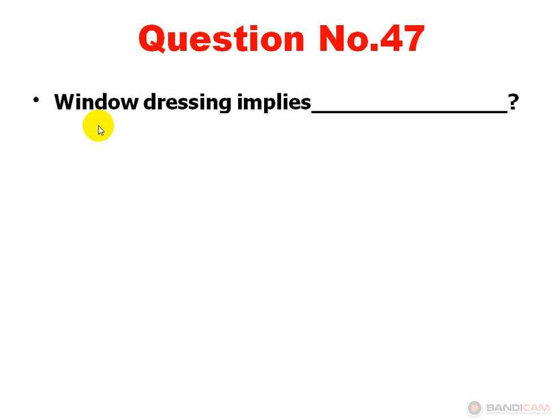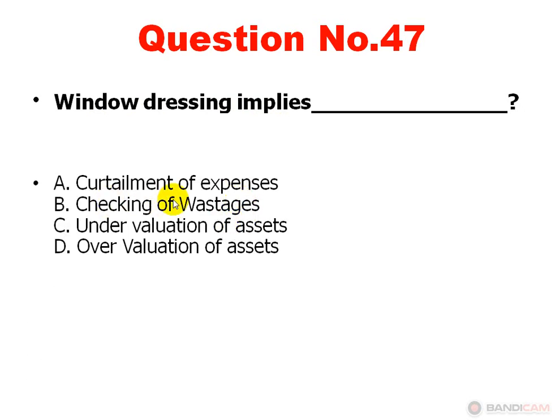Next, window dressing implies Option A, curtailment of expenses. Option B, checking of wastages. Option C, undervaluation of assets. Option D, overvaluation of assets. Option D is correct. Dear viewers, window dressing implies overvaluation of assets.